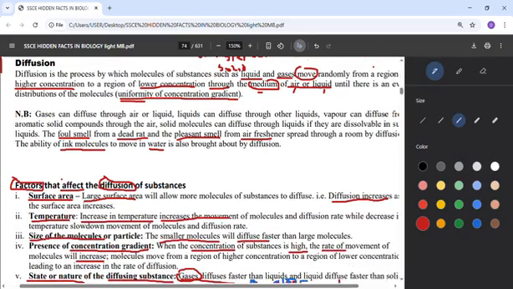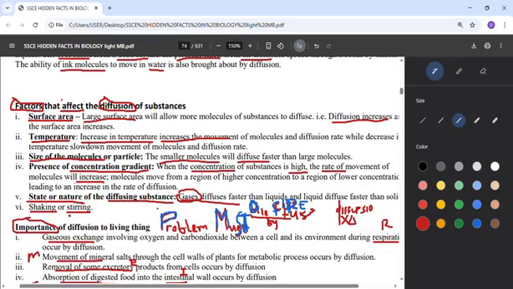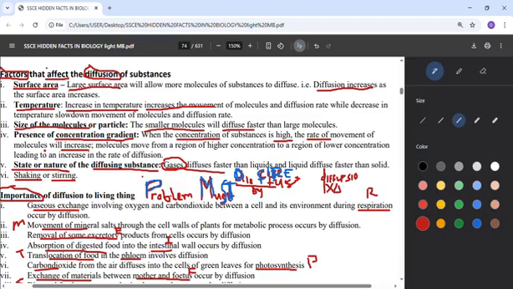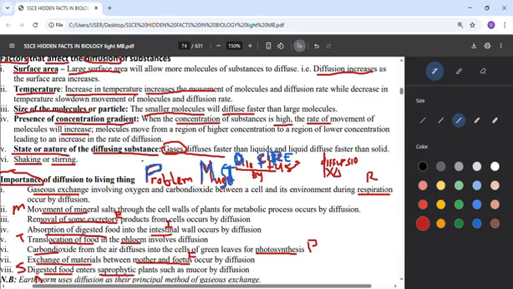So that's diffusion. What are the factors that can affect diffusion, that can make all these things spread very fast? Surface area. When the area is very large, it means it will spread easily, just like when you are in a large room, you can play as you like. Temperature: if the temperature is very high, it will help diffusion to make the liquid or the air or the gas spread very fast.